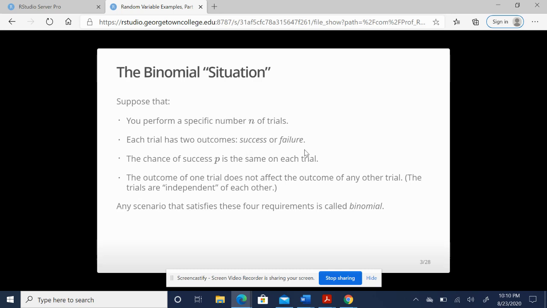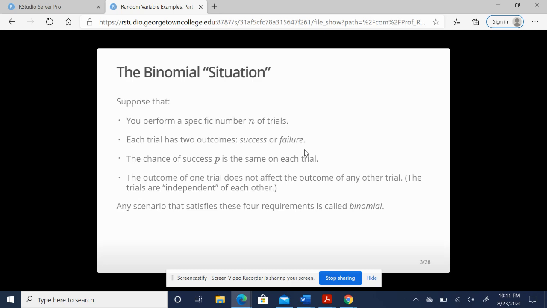Each trial has 2 outcomes, success or failure. That doesn't mean it has to be literally the words success or failure. It just means that when we're looking at the outcome, we're looking for a situation where we're either going to be successful or not be successful. There's not going to be shades of gray or various answers we can choose there.